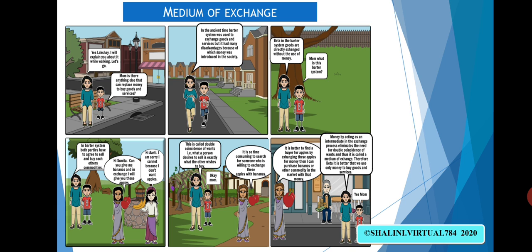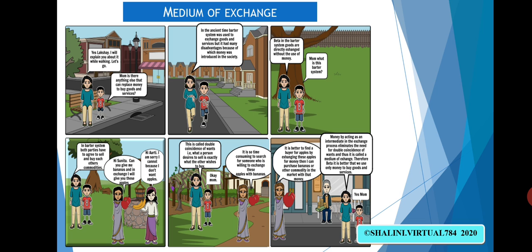So there should be the same requirements, the same desires, what the other person is selling and what you are going to sell. So that is double coincidence, and it's very difficult in reality to find a person who is ready to take yours and is ready to give yours. So that was the most important problem of the barter system.